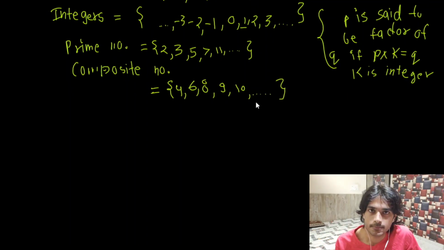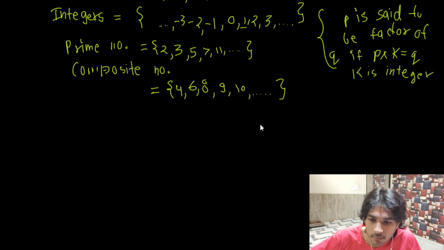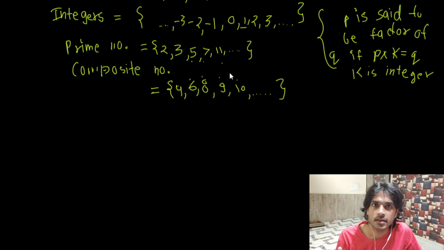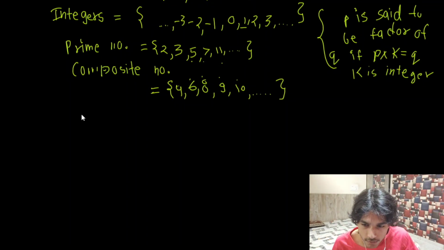But now my question is, let's just think that we have taken every natural number, like 2, 3, 4, 5, 6, 7, 8, 9, 10, 11. So we are getting the general idea that a number is either prime or composite. But is it true? Because if you look carefully enough, you will see that we have not talked about one. We have not included one in either the collection of prime numbers or the collection of composite numbers. So the question here is, what actually is one?